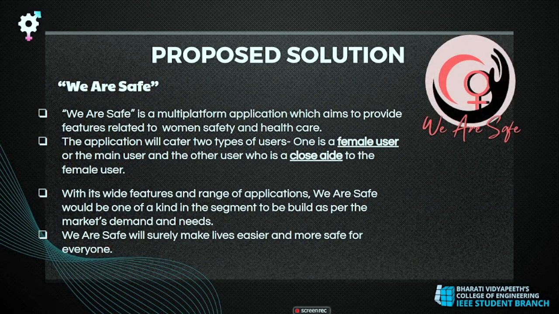So what is our proposed solution? Our proposed solution is We Are Safe, a multi-platform application which aims to provide features related to women's safety and healthcare. Our application will cater to two types of users. One is the female user, who is the main user, and the other is the close aide user, who can be a family member, colleague or friend of the female user. With our wide features and range of applications, it will be one of a kind in the segment, built as per the market's demand and needs.